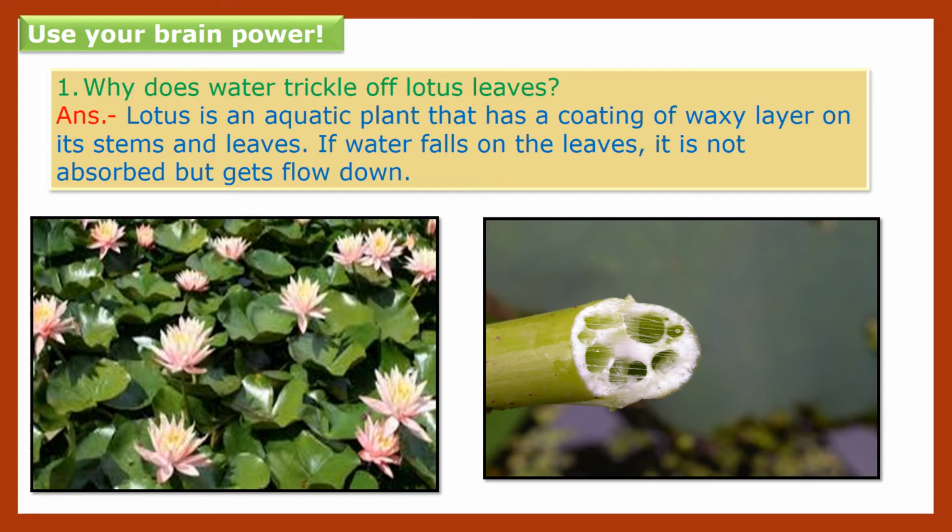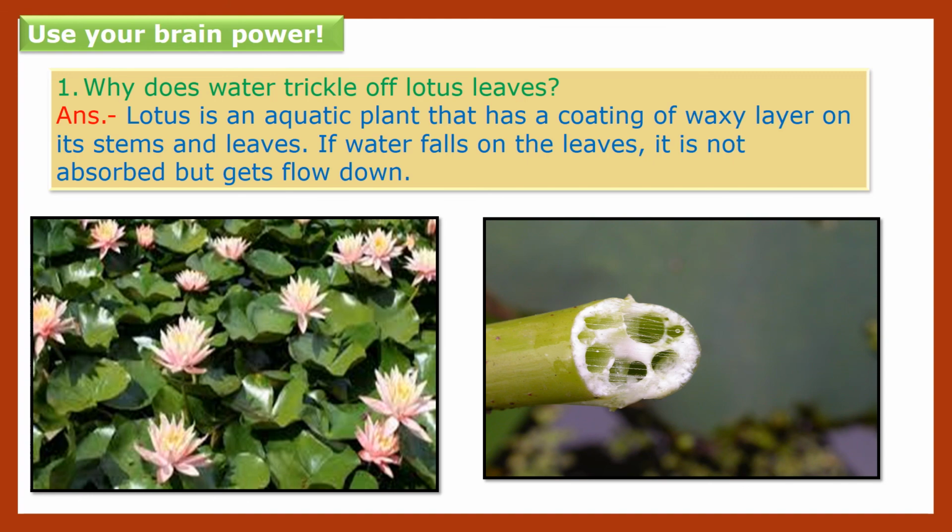Now, with the help of this, we can solve this use your brain power question, children. Why does water trickle off lotus leaves? Lotus is an aquatic plant, as we know, children. So there is a coating of waxy layer on its stem as well as on the leaves. So when water falls on the leaves, it is not absorbed by the leaves or stem, and due to that it flows down or falls down.